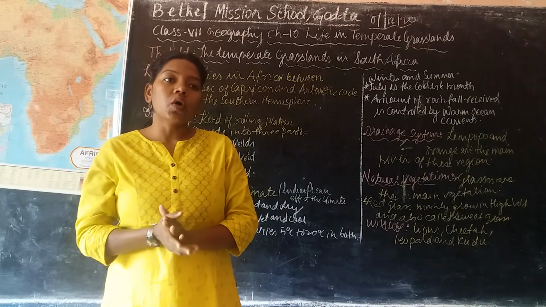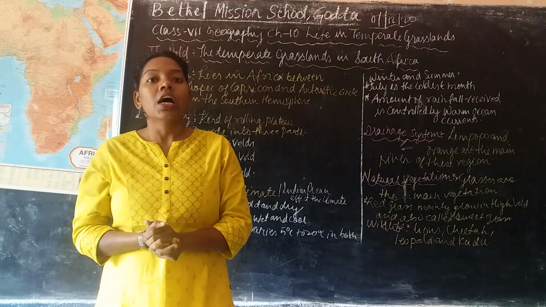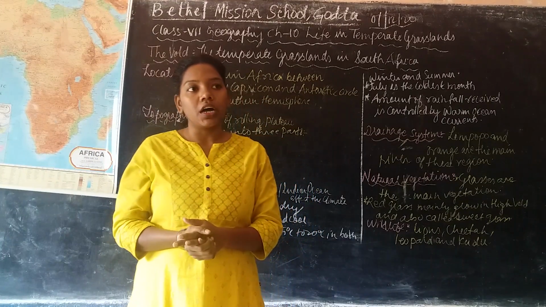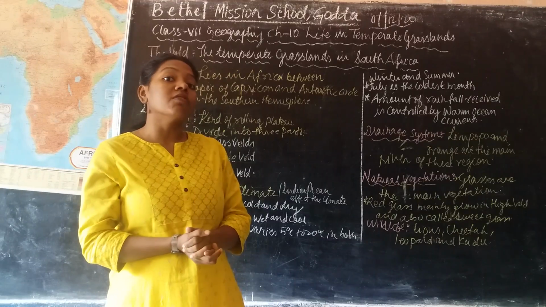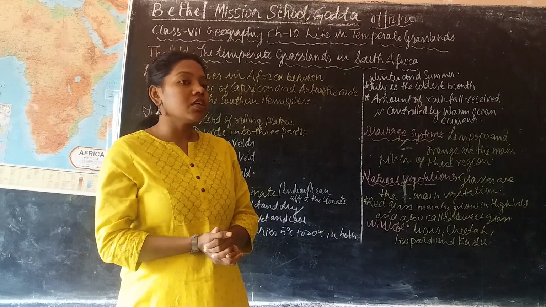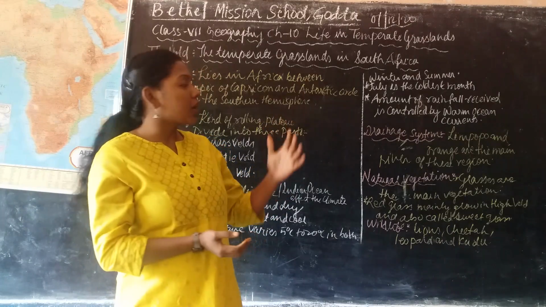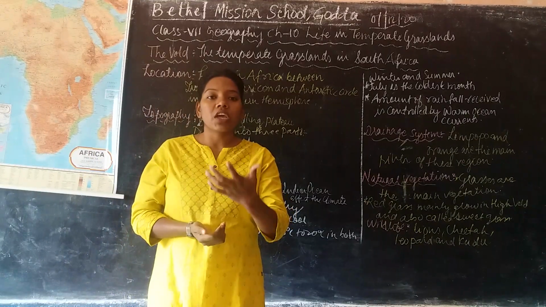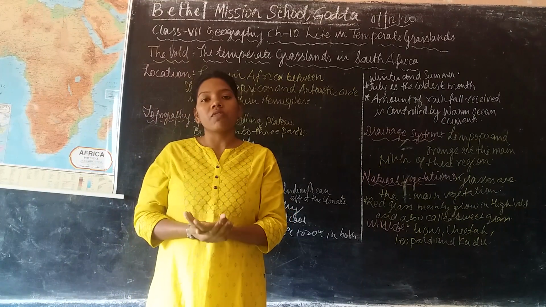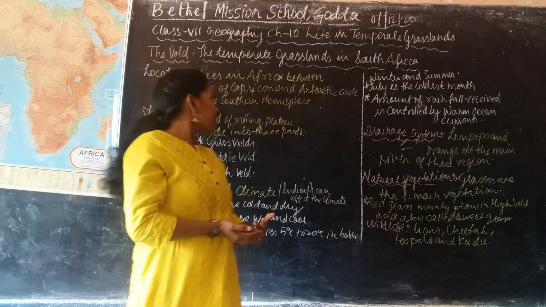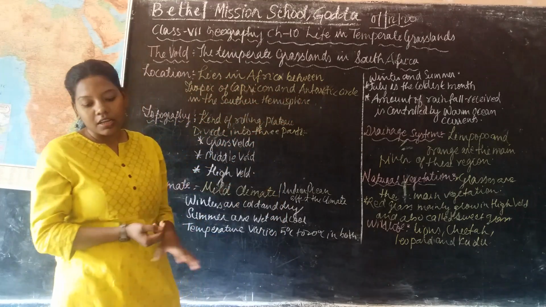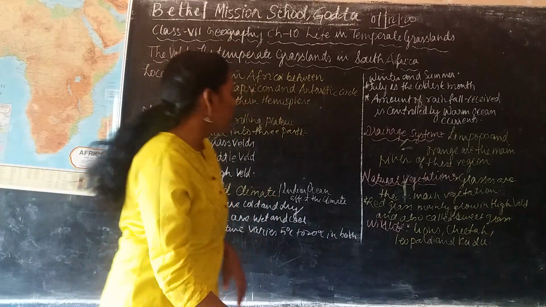As we know, this is one of the largest grasslands of the world, and it is present in Africa, in South Africa. It is one type of temperate grassland. So what is the main location where we can find this in Africa? It lies in Africa between the Tropic of Capricorn and the Antarctic Circle.